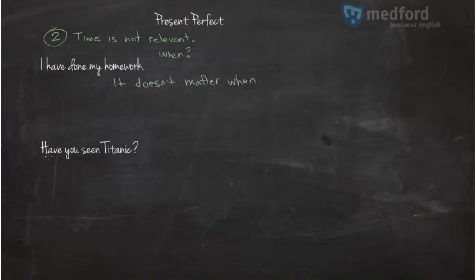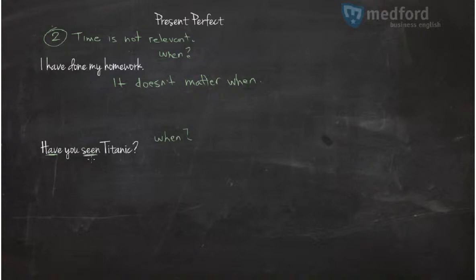Have you seen Titanic? So you ask me this question, Jairo, have you seen Titanic? And I ask you when? And you say it's not important because I said, have you seen? Again, I changed have and you because it's a question. So not you have, but have you when it's a question.